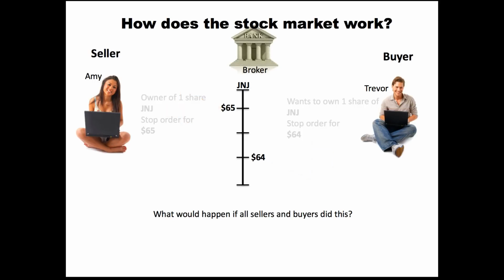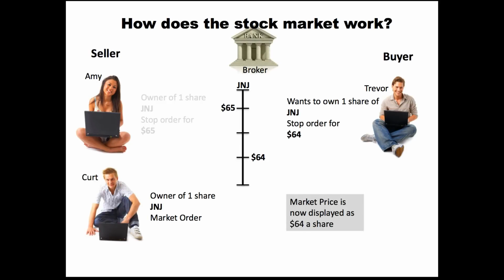So let's assume that Amy and Trevor stick to their stop order, and she keeps hers at 65, he keeps his at 64, and then all of a sudden we have this person entering, Kurt. Okay, and Kurt owns one share of Johnson & Johnson, and he's listed over there on the seller side with Amy. And instead of putting in a stop order, he puts in what's called a market order. And what that means is Kurt's basically saying, hey, any buyer out there that's willing to buy my one share of Johnson & Johnson, whatever you're willing to buy it for, I'll sell it to you. That's what that means when he puts in a market order.